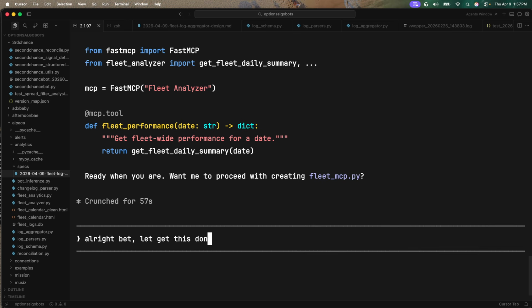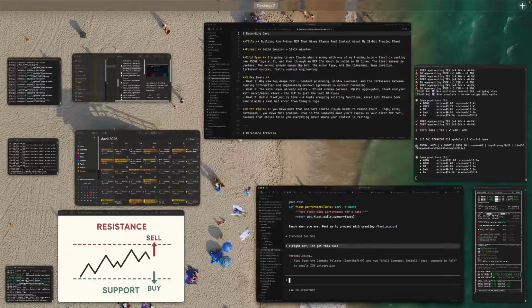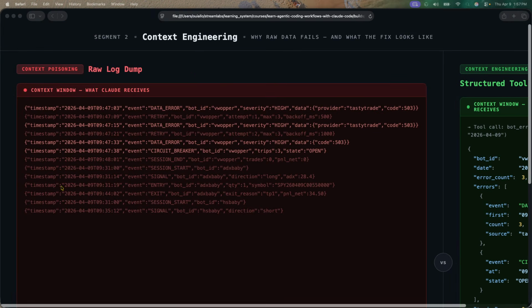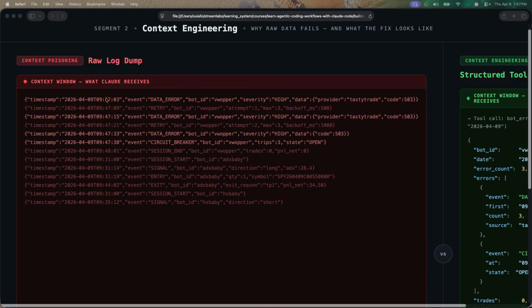Let's get this done. All right, so one thing that I want us to review is what I did versus what I was supposed to do. What I did, we saw that log dump, right? That log dump was just another example of me context poisoning, because I just dumped the log in there. I was like, all right, bet, I need you to explain this to me. Are there any errors? If there are any errors, I need you to explain what those errors are.